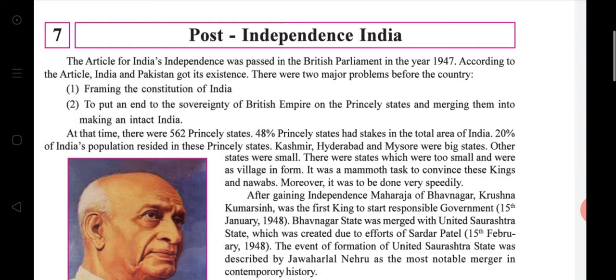So, in 1947, in the British Parliament, India's Independence Act was passed, and according to that Act, India and Pakistan came into existence. But there were two major problems. The first is framing the Constitution of India, and the second is to put an end to the sovereignty of the British Empire over the princely states and merge them into making an intact India. These two problems were before the country.